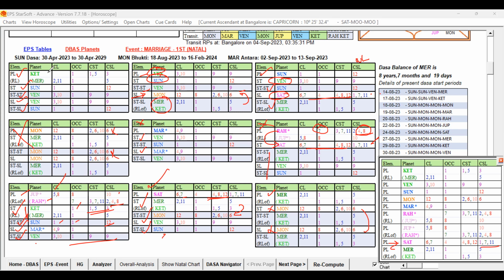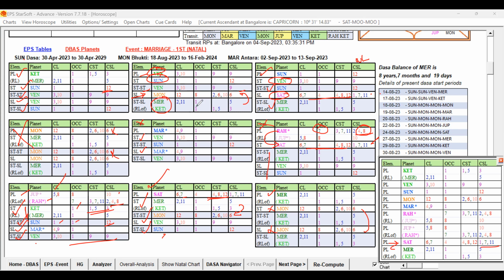Here, the planet is only that one. The star level is having Sun, blue color. It is blue, but not very strongly present. It is having some weakness. The sublord also is good only, but when compared to this, the star level planet is not very strong. So we cannot take it as the good planet for the event.